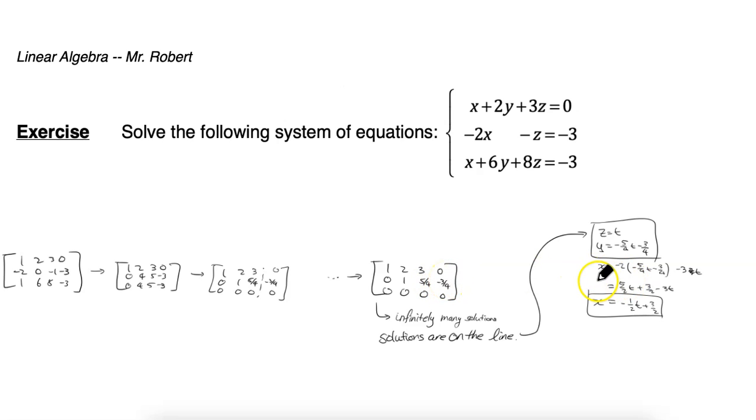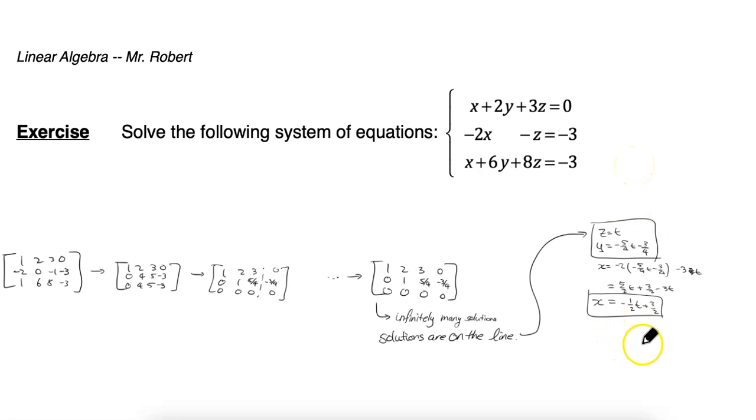And this, if we proceed one row further up, x is equal to -2y - 3z, which is equal to, if we substitute our values for y and z in terms of t, -1/2 t + 3/2. So the solutions are on the line that we could write in parametric equations.